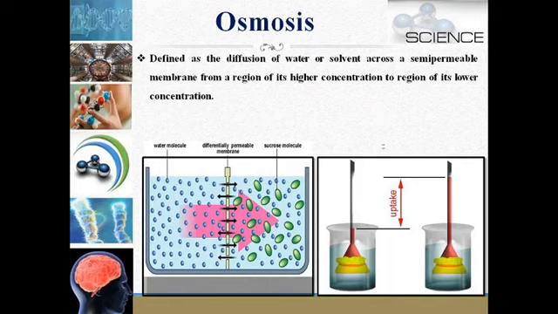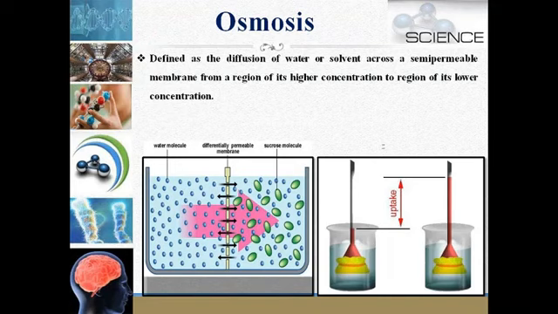It is different from diffusion in that it takes place only in liquids, whereas diffusion takes place in solids, liquids and gases. And in diffusion there is no need of a semi-permeable membrane, but in osmosis a semi-permeable membrane is required.